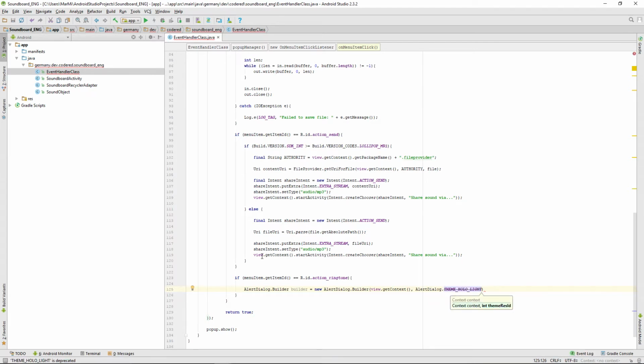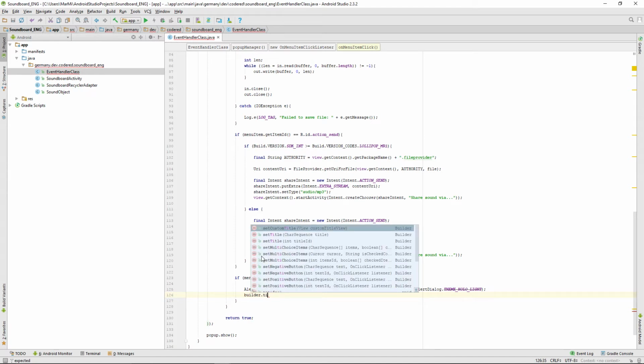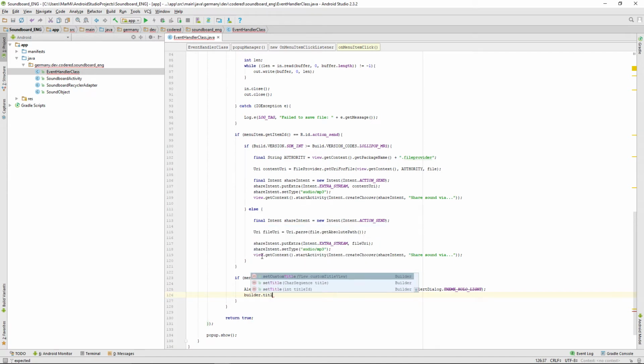It's kind of deprecated, but it will work. And well, then giving it a title, set title, save as ...